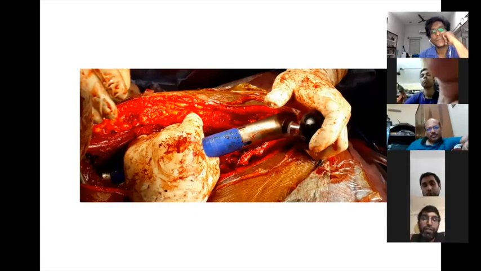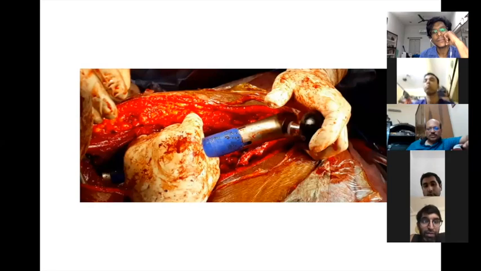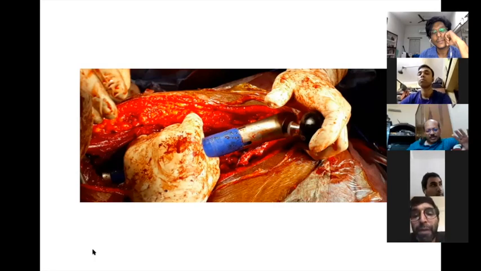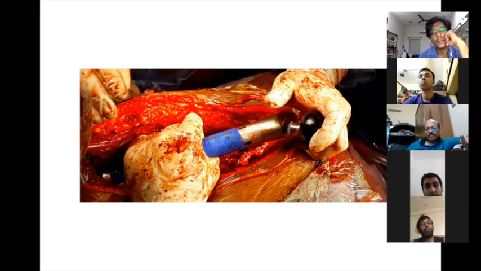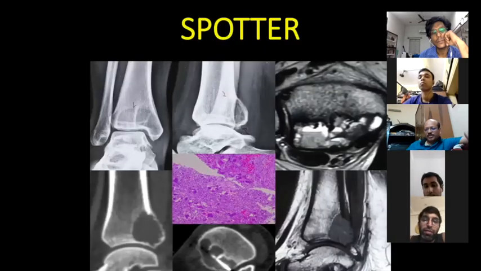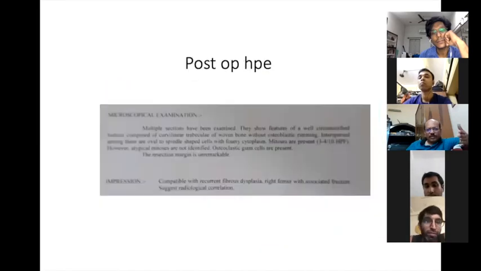I'm absolutely supporting this view. Who is telling that? Dr. Vineet from Banaras. Yeah, absolutely right. Actually, that should be the line of treatment. You see, this is a benign lesion. I already told you the clinical diagnosis should be either GCT or fibrous dysplasia or some type of benign lesion, or very slowly aggressive.